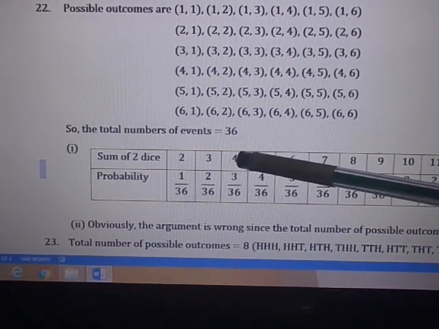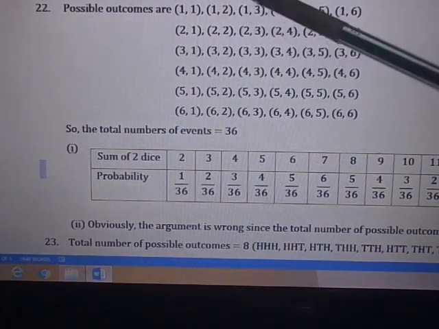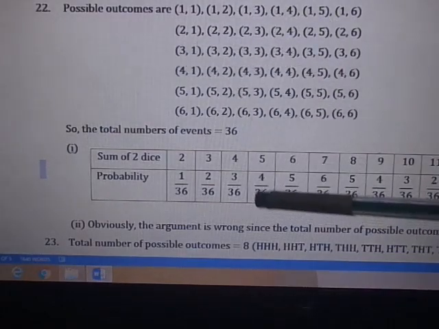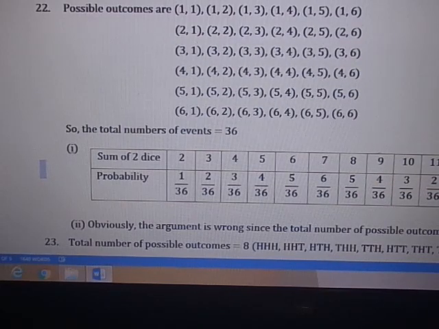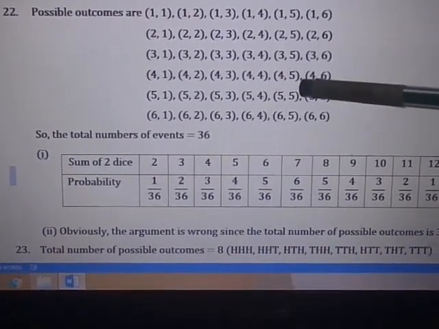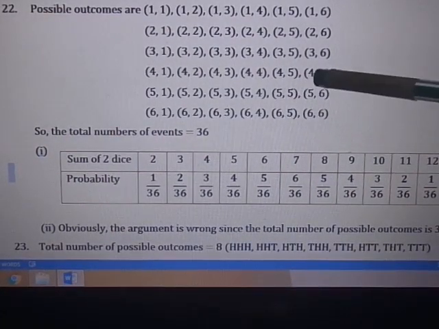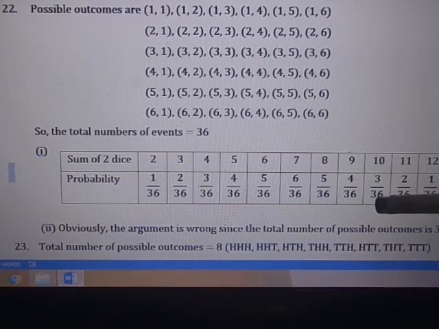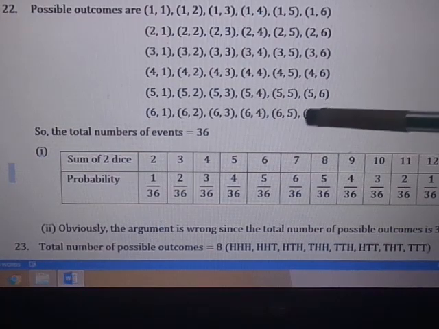Then again, whose sum is 4: 3 plus 1, 4; 2 plus 2, 4; 1 plus 3, 4. Only this. So that means 3 by 36, we can cancel. Like that, whose sum is 5, there are 4, so we do it like this. Whose sum is 10, there are only 3. Who are they? 5 plus 5, 10; 6 plus 4, 10; 4 plus 6, 10. So only 3, that's why 3 by 36. We can still cancel. Whose sum is 12: only this one, 6 plus 6, 12. So 1 by 36.